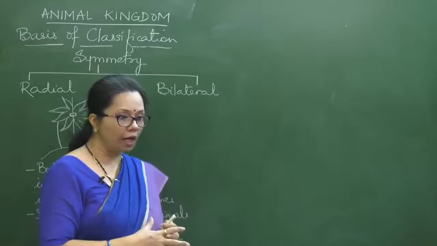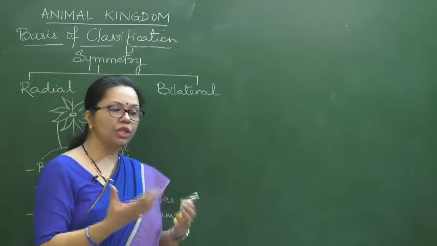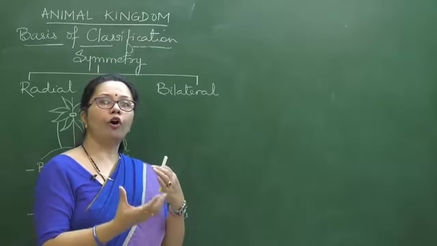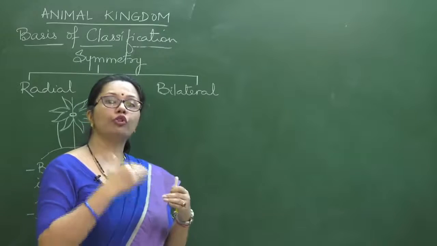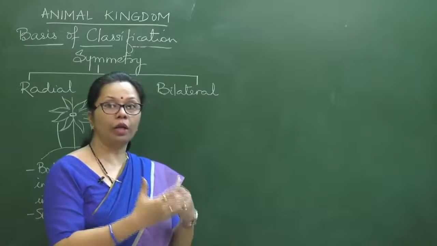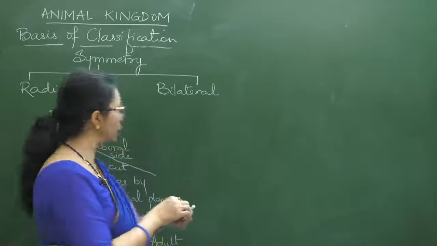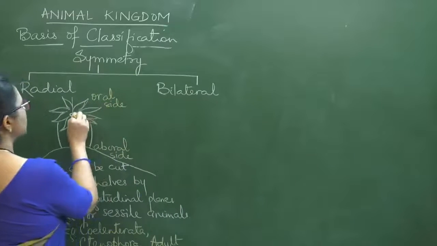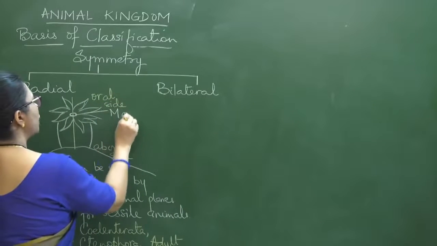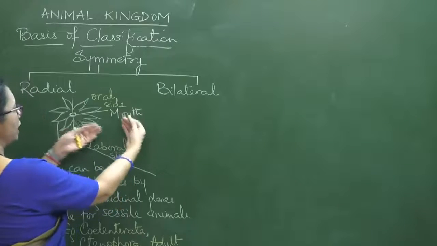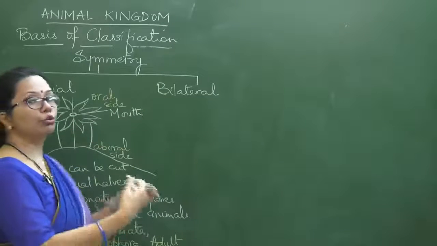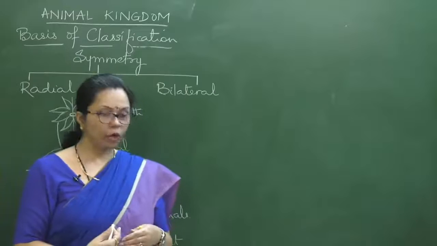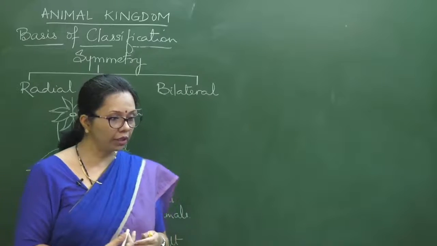Aboral is a term for the side which is opposite to the oral. Oral is the side where the mouth is present, so here you see the oral side, where the mouth is, and the side opposite to the mouth is the aboral side. I think that should be clear now.